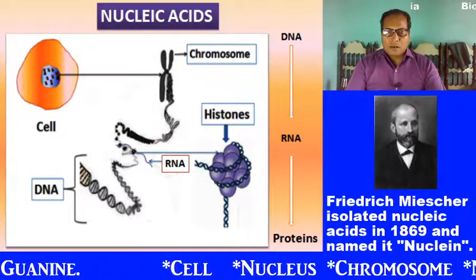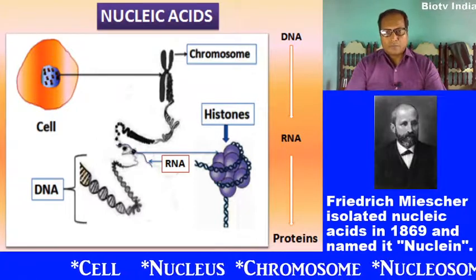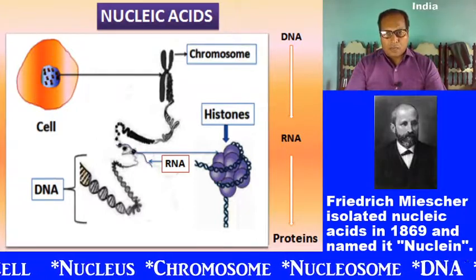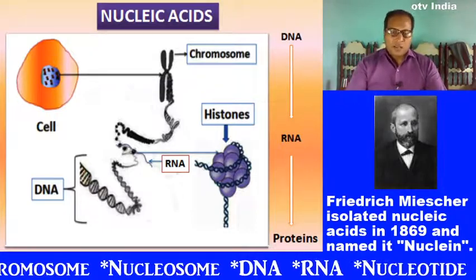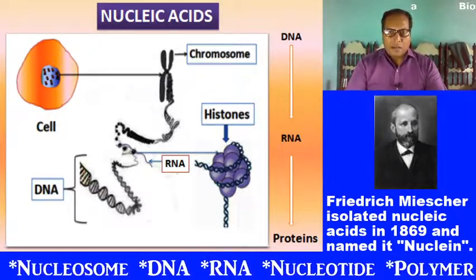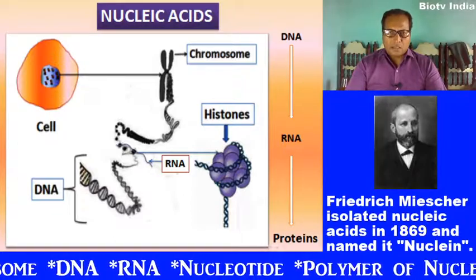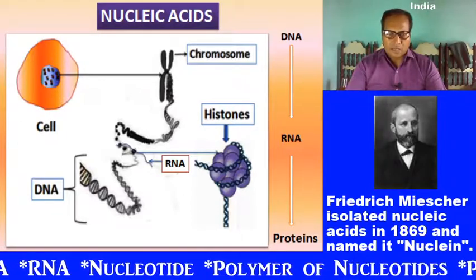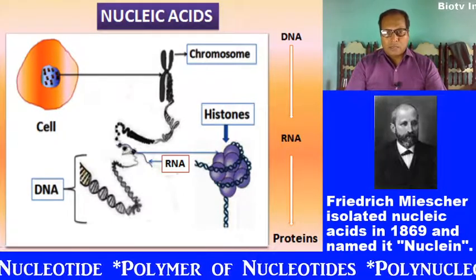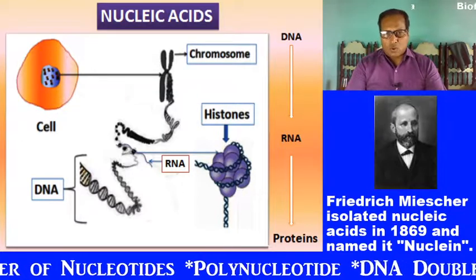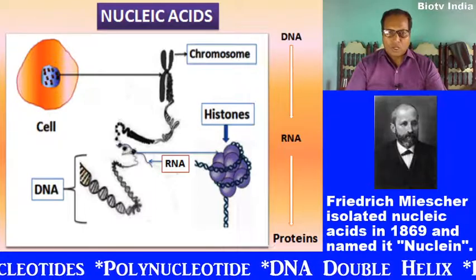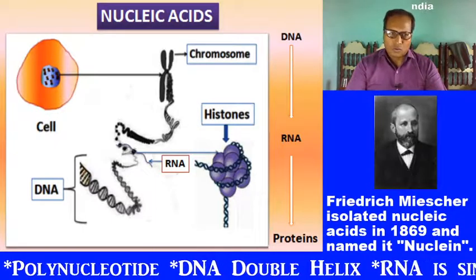The biochemical composition of chromosome is nucleic acids, that is DNA plus RNA, plus protein. Protein may be histone protein or non-histone protein.